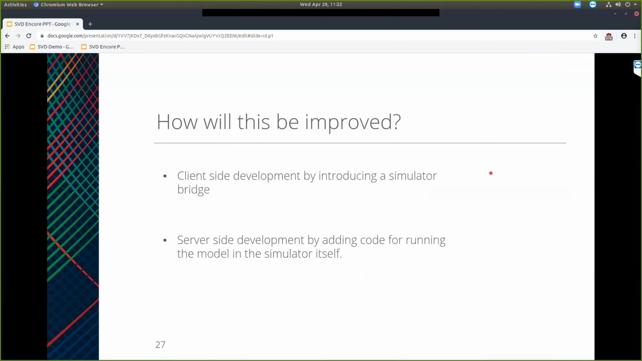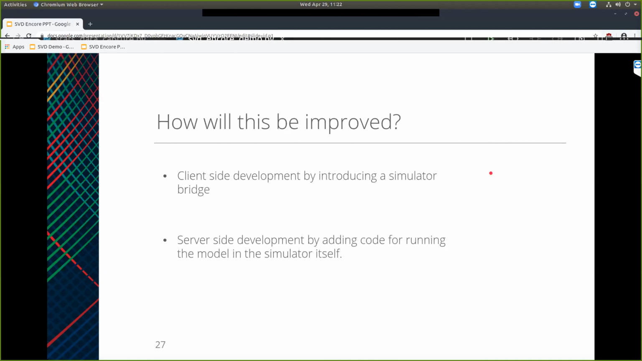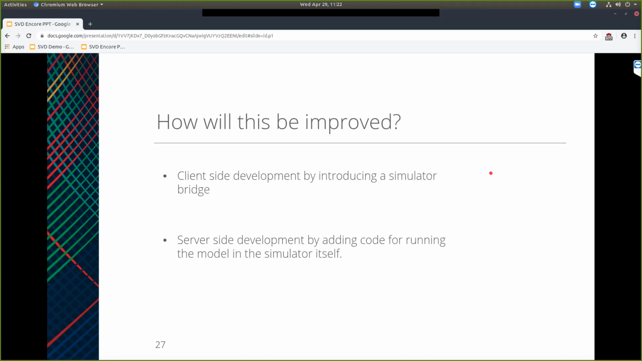But this will also be only up to a particular point. The more general solution would be the server-side development, where you add the code for running the model in the simulator itself, and it would have access to all the simulator parameters. This would be a very difficult and time-taking task. So depending upon the resources we have, time and bandwidth, we would be choosing one of these and improving the scenario.